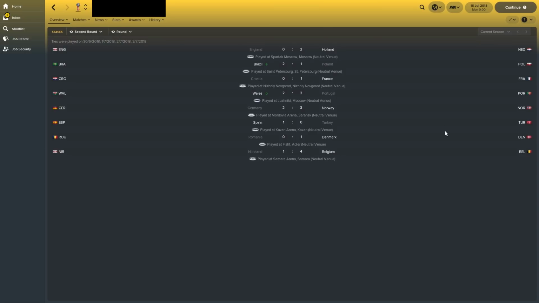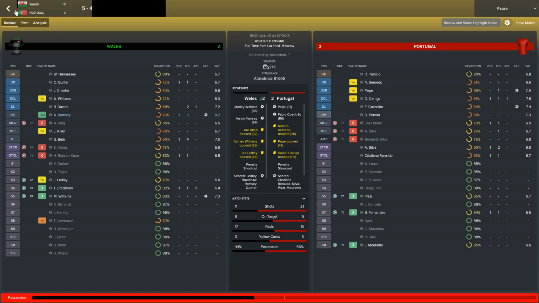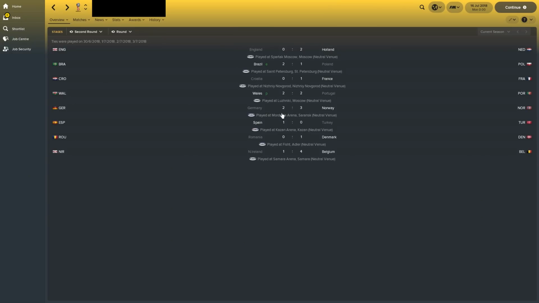In the second round then, Holland beat England every time. Second round or quarter-final, they just can't get past that stage. I don't think we haven't seen them in the semi-final at all, have we? Brazil beat Poland 2-1. France beat Croatia. Wales beat Portugal on penalties. Brilliant achievement from Wales. 88th minute equaliser. This is a great game. Pepe 87th minute. Watkins 88th minute. Ramsey 99th minute. Contra 118th minute. Goes to penalties. Wales win.